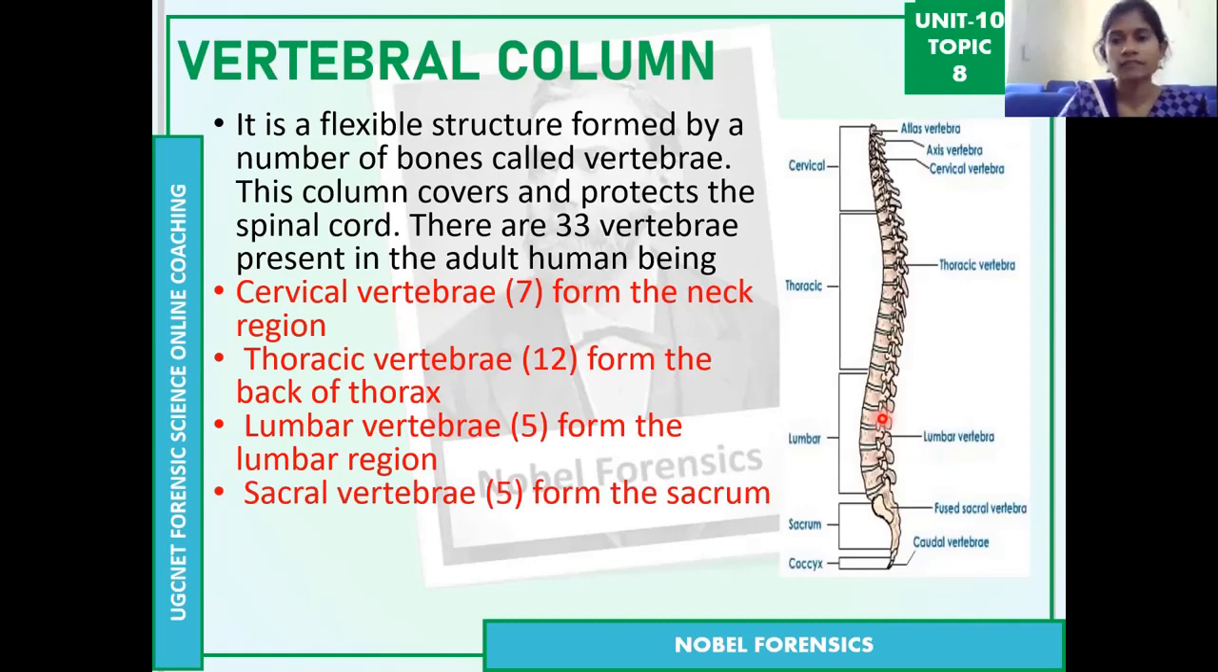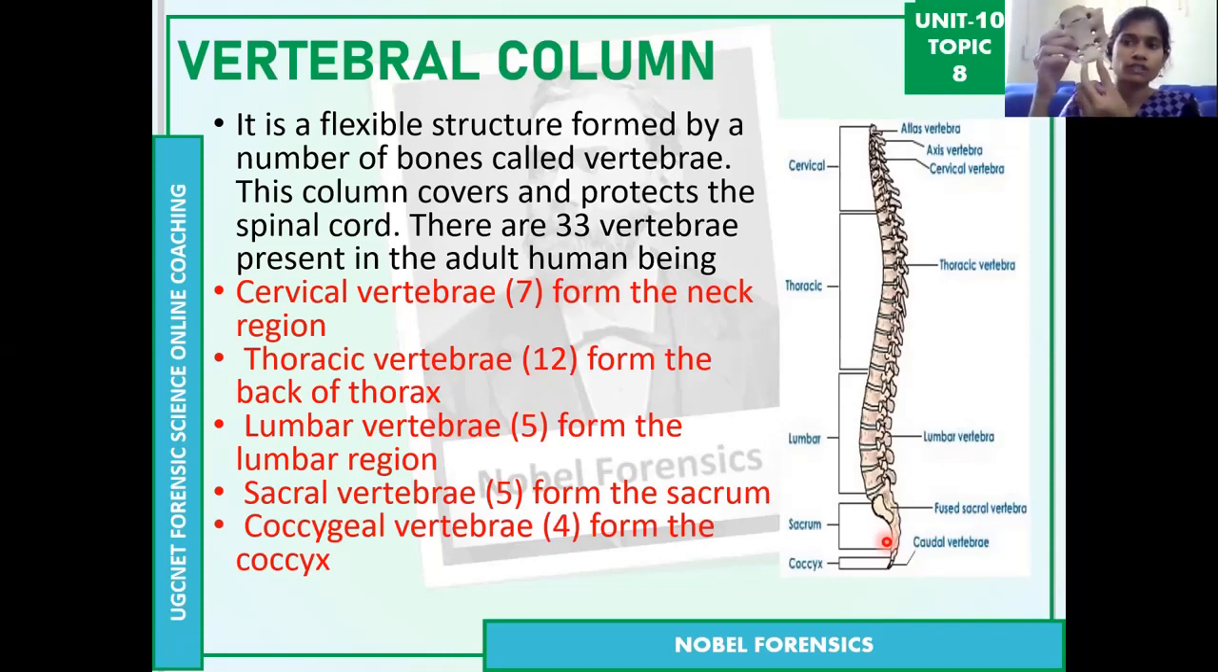Then the sacral vertebrae, which has 5 bones. You can see here, these are the 5 bones. They fuse into one, forming the sacrum. Then the coccygeal vertebrae, the last part, which has 4 bones fusing to form only one bone, the coccyx. So these are the 5 parts in the vertebral column: cervical, thoracic, lumbar, sacral, and coccygeal vertebrae, which together have 33 bones.